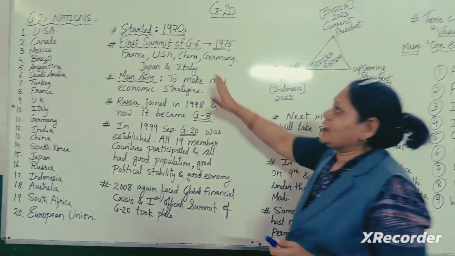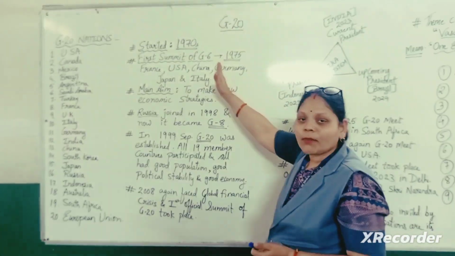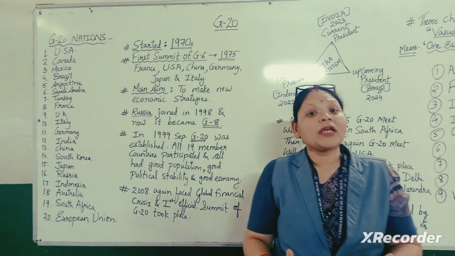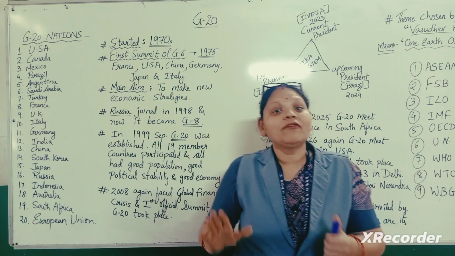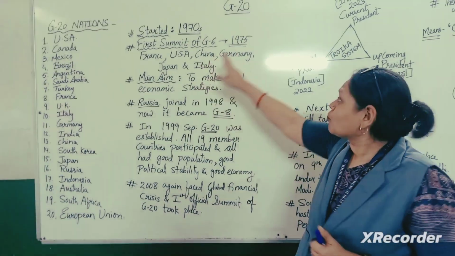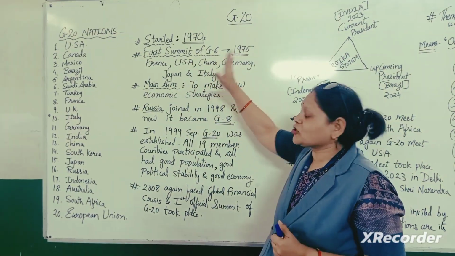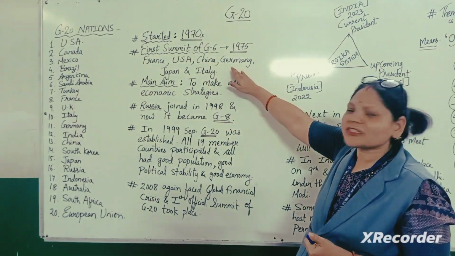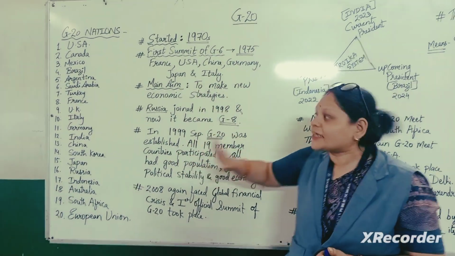Now the basic problem is that we don't know about its history. So let's talk about it. It started in the 1970s when there was a great economic depression going on in those days. The countries were not having proper economic strategies. Then the first summit took place in 1975. It was decided that 6 nations are going to plan the financial strategies. These 6 nations were France, USA, China, Germany, Japan and Italy.